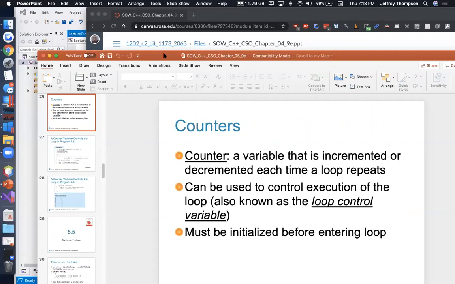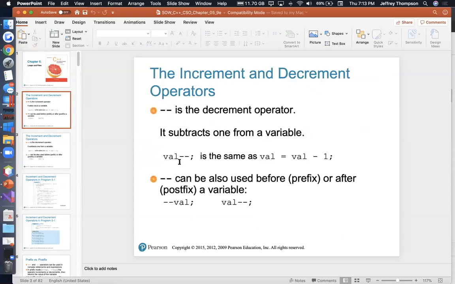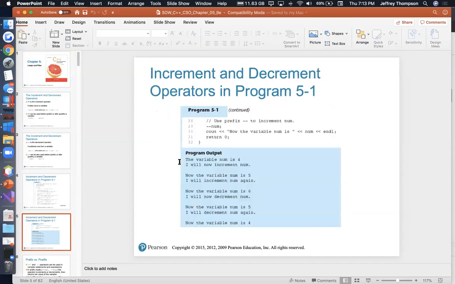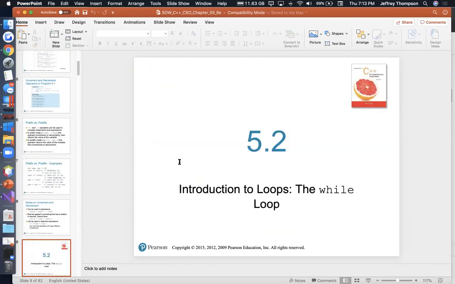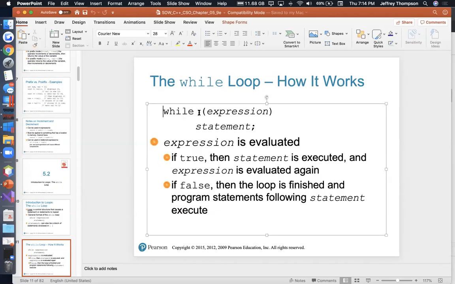So what is a loop? A loop is a way to get code to repeat over and over and over. The easiest loop is the while loop: while this condition is true, do this.